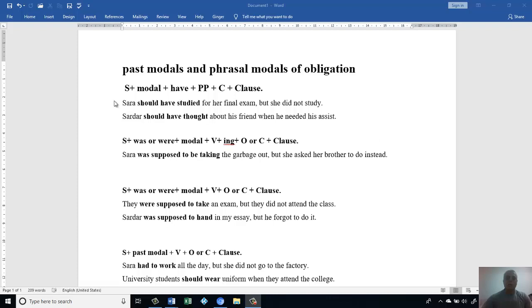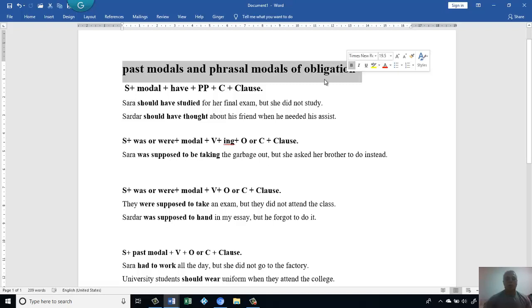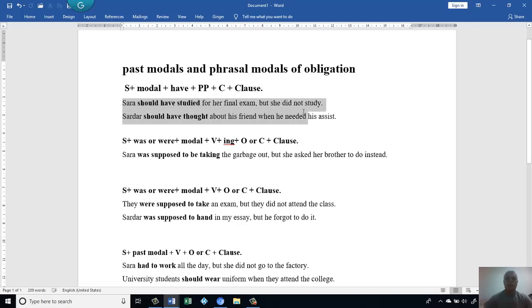Today we're going to have a new lesson about past modals and phrasal modals of obligation. For example, we have a subject, then we add the modal, then have plus past participle, then a complement, then a clause. For example, if we look at the sentence, Sarah should have studied for her final exam, but she did not study. Here we have Sarah, then the modal, then we add have, then plus past participle to make the whole sentence take place in the past.